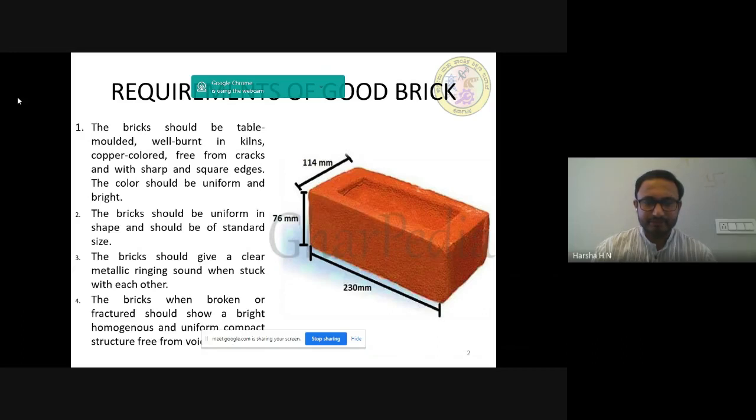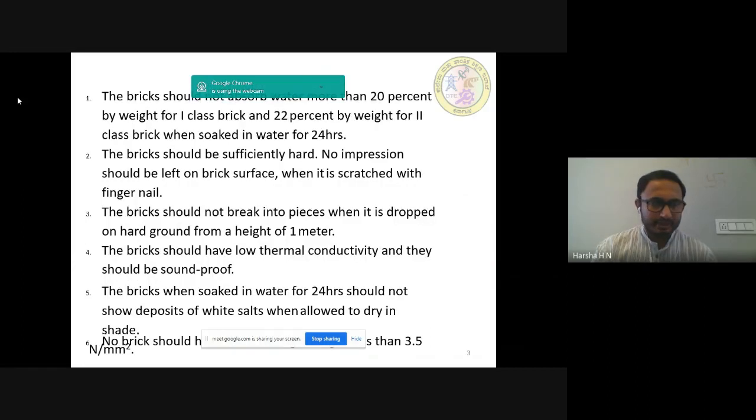The bricks, when broken or fractured, should show a bright, homogeneous, uniform, compact structure free from voids. The bricks should not absorb water more than 20% by weight for first class brick and 22% by weight for second class brick when soaked in water for 24 hours.